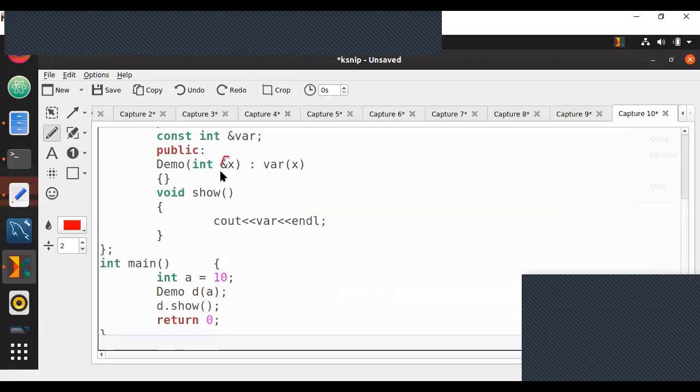So x is your reference variable, which points to the address of a. Since this is no longer a constant, it has an address. It is stored in some address called 100. So this reference variable will store address 100. That 100 is sent to variable var. So var will also point to address 100, which has the same value. So when you print this, it's going to go to that address and print 10 itself. So this is basically how it works.